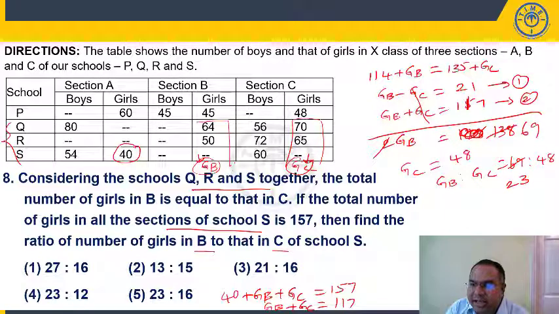3 23s, 3 16s. So the ratio is 23 to 16, present in option 5.